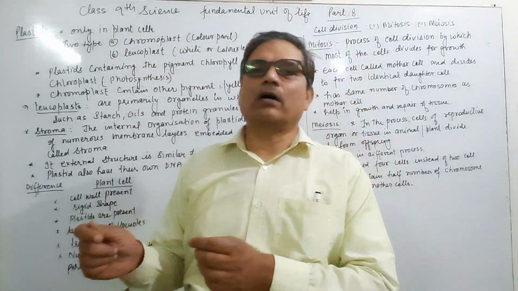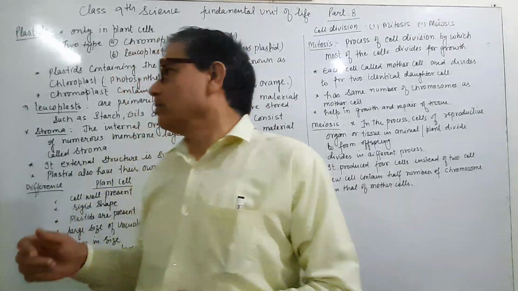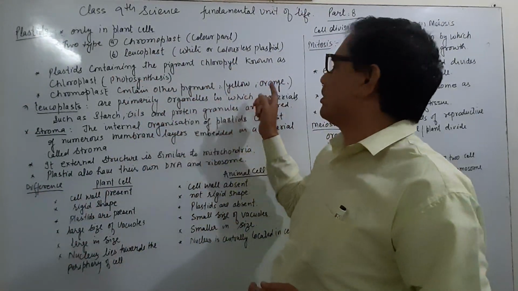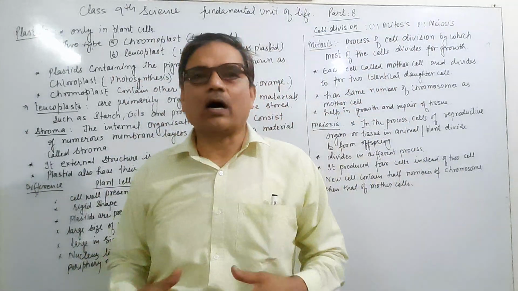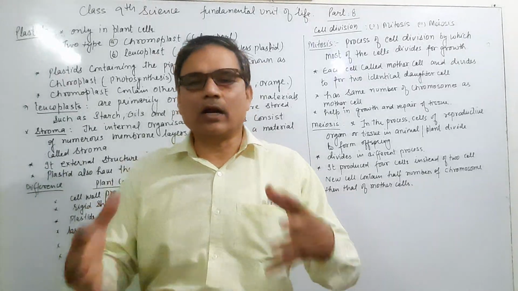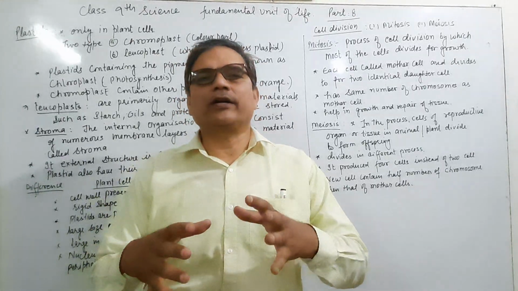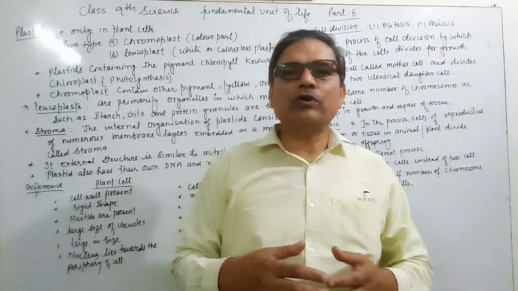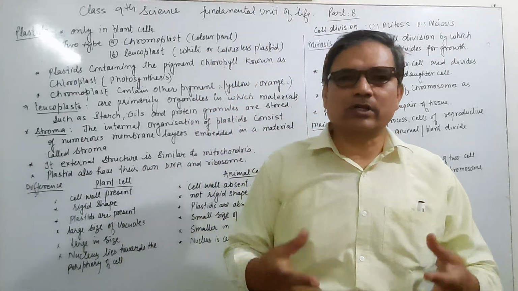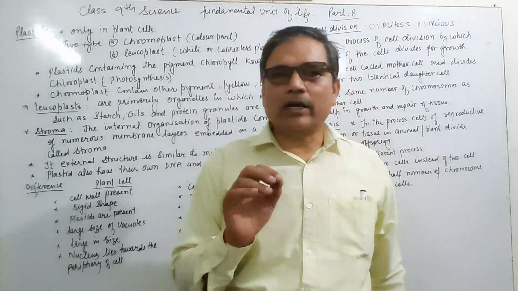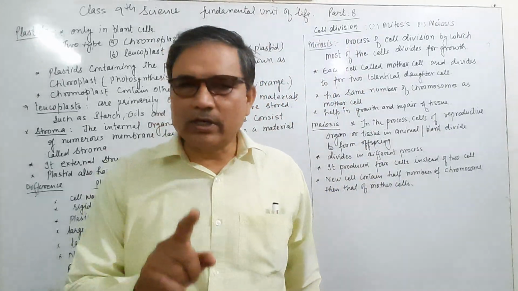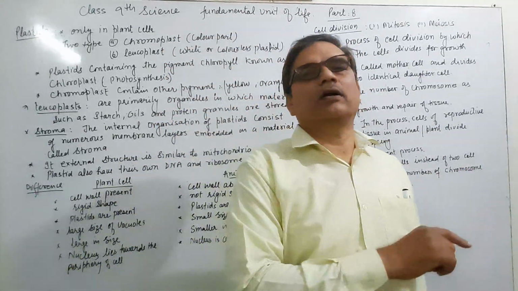No, other colored parts, like yellow and orange, are also used. The colored parts which the plant contains are used in the preparation of food, meaning they perform photosynthesis. The rate of photosynthesis also depends upon the color.